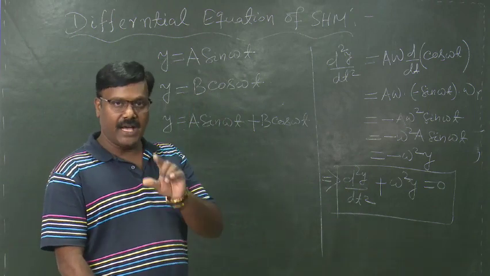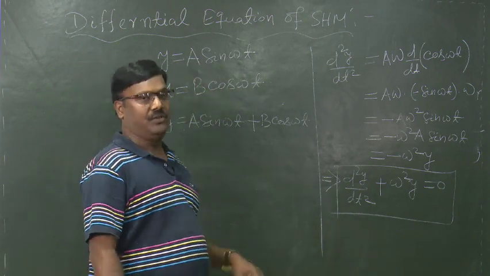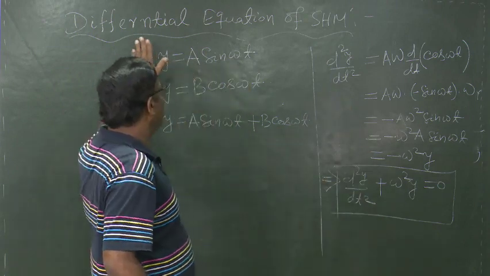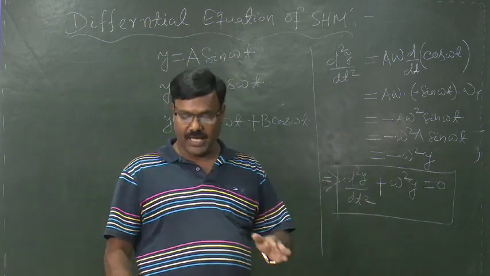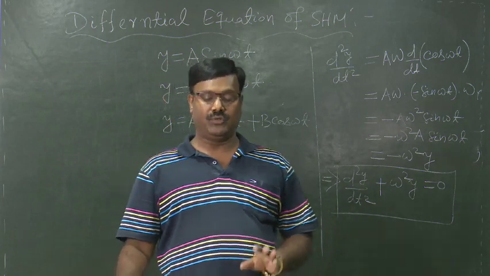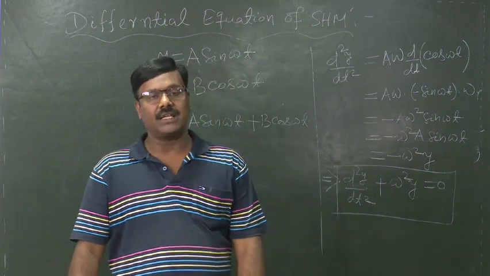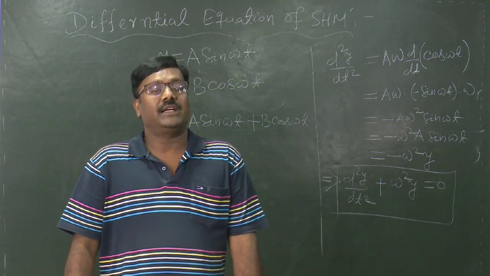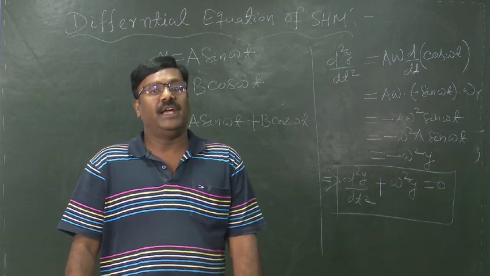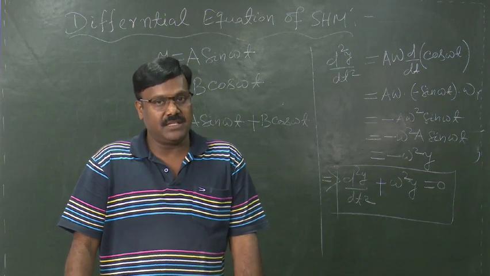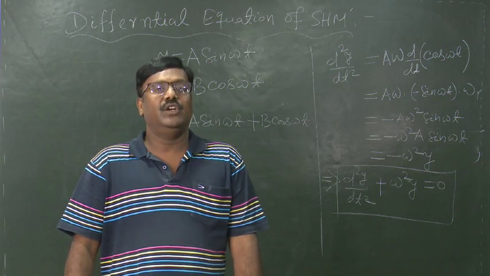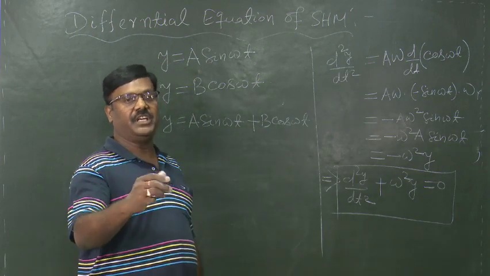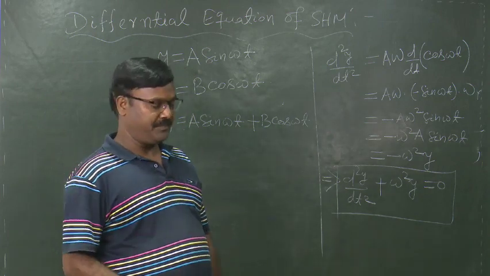So, now we came to know the differential equation of SHM and its solutions. Now, we have to go to the details of SHM. That means we have to know what are the displacements, velocities, acceleration, kinetic energy, potential energy and total energy of the body executing SHM.